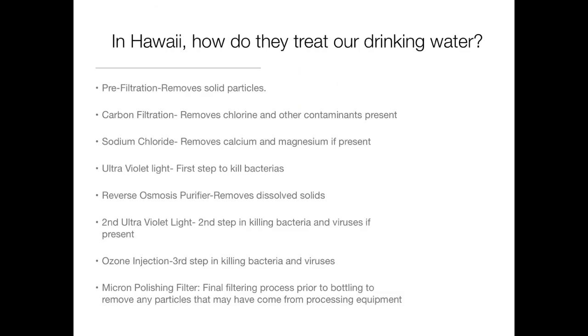This process includes pre-filtration to remove solid particles; carbon filtration to remove chlorine and other contaminants present; sodium chloride, which removes calcium and magnesium if present; ultraviolet light, the first step to kill bacteria; reverse osmosis purifier to remove dissolved solids; second ultraviolet light, the second step in killing bacteria and viruses if present; ozone injection, the third step in killing bacteria and viruses; and finally, a micron polishing filter. This is the final filtering process prior to bottling, to remove any particles that may have come from processing equipment.